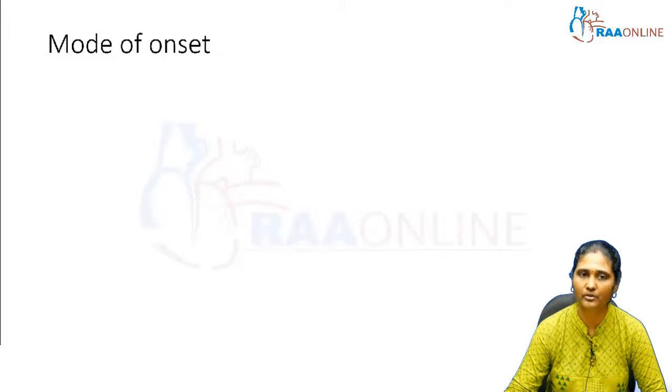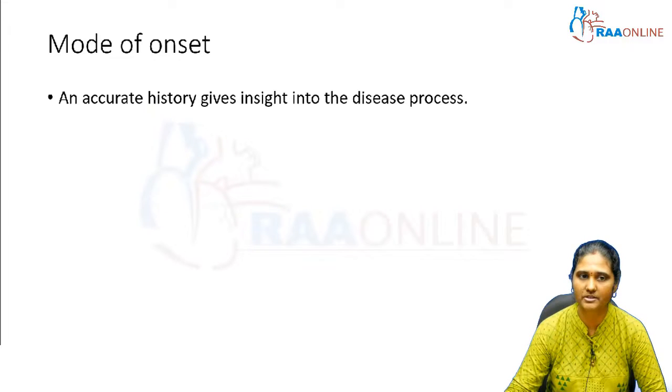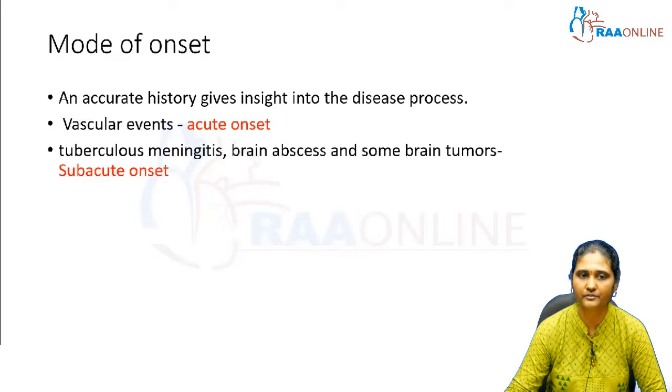Based upon the mode of onset, you can narrow down to certain conditions. An accurate history tells you about the disease process. If the onset is very acute, then it may suggest an underlying vascular event. If the onset is subacute, then there may be an infection, like a long-standing infection slowly producing symptoms, for example in tuberculous meningitis, brain abscess, or in some brain tumors, which have a subacute onset.